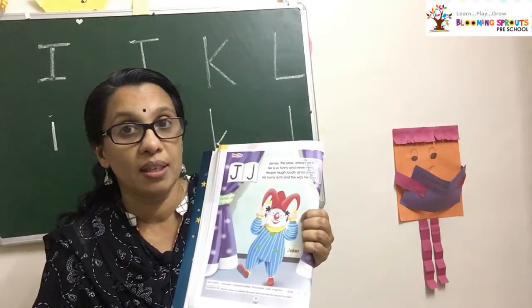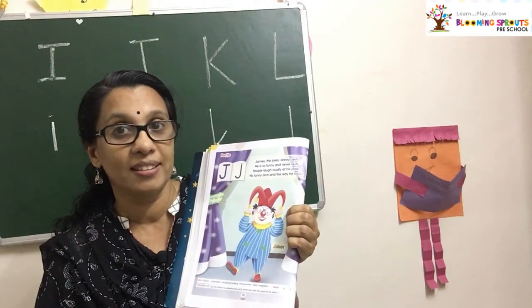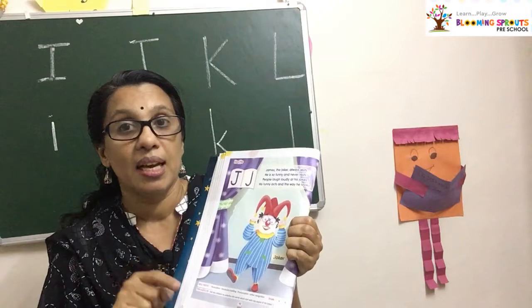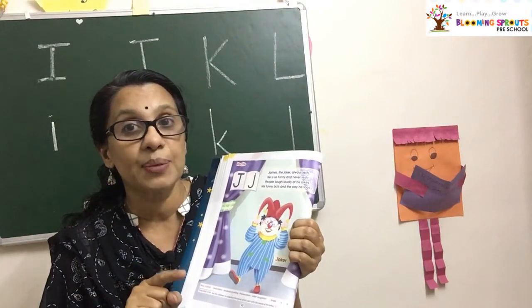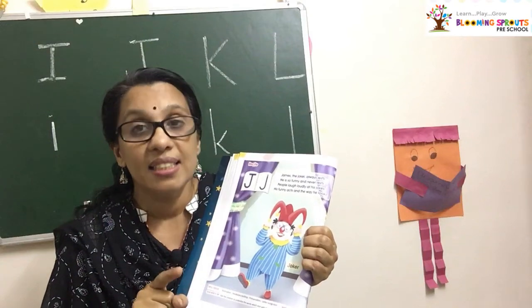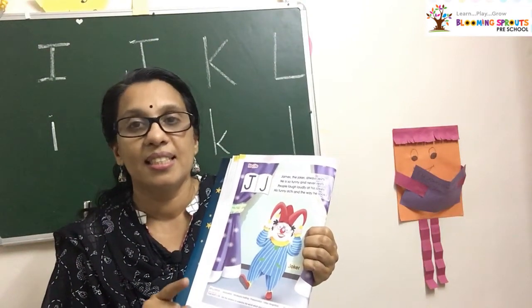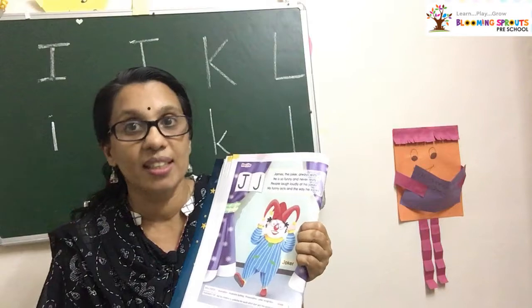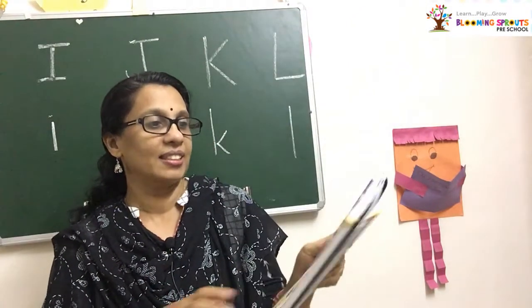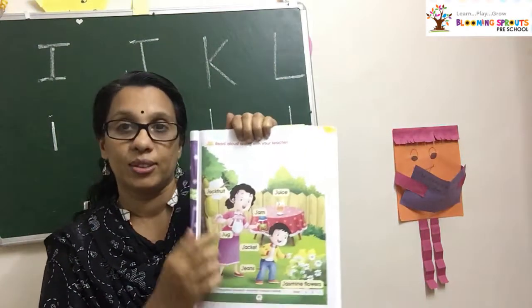And do you know the name of this Joker? James. And what is the first letter of James? J. And what is the sound of J? J. James. Joker. J. James. Okay, go to the next picture and you have to read out with me.